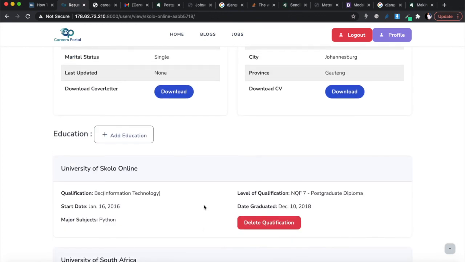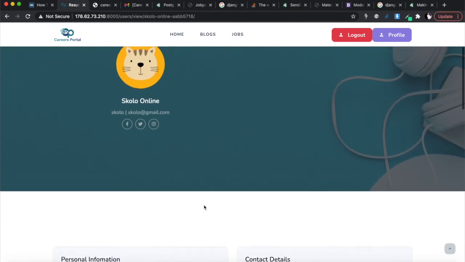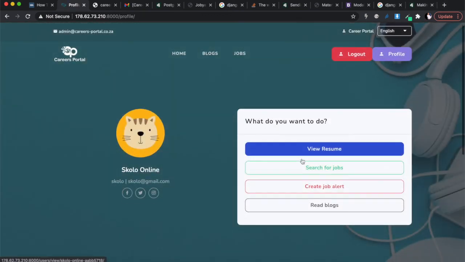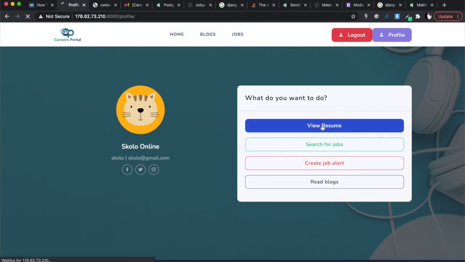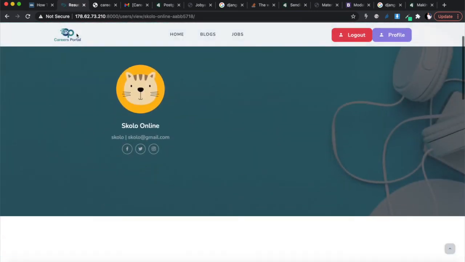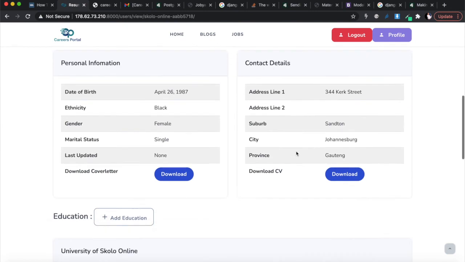The user who's using this page on the front end doesn't see that I'm using two different classes. Using classes and the data structures that you use to design your web application is what you know as a designer in the back end. The user only knows the user experience. The user only goes to their profile page, and when they reach it, they go and view the resume. When they view their resume, this is what they see: the picture, and the details they've entered.